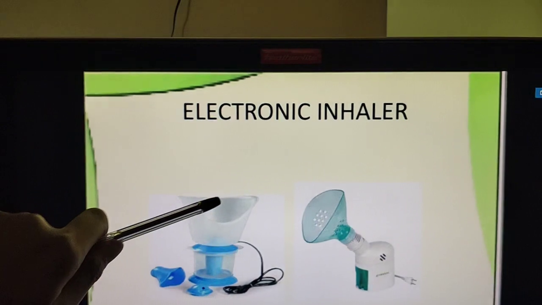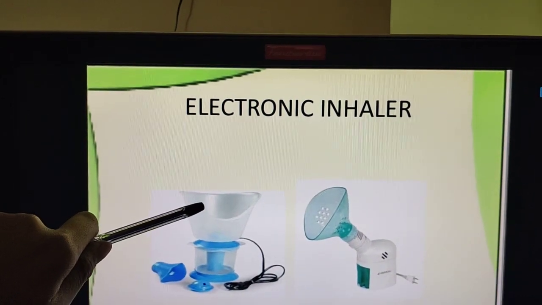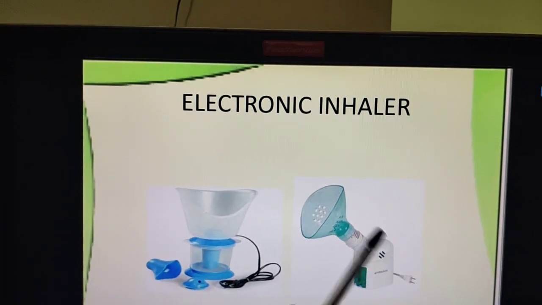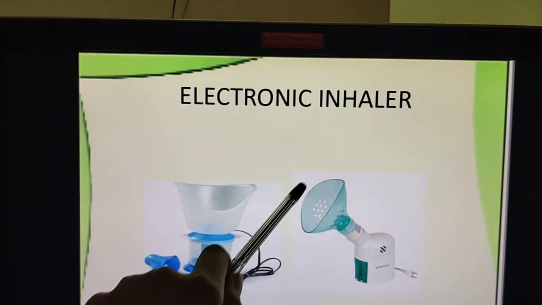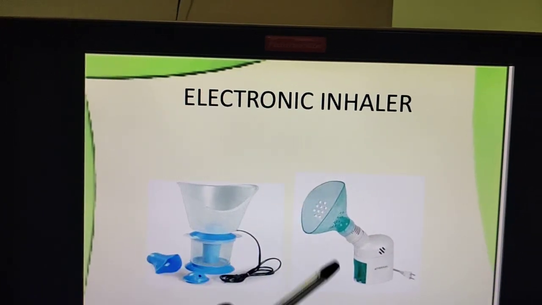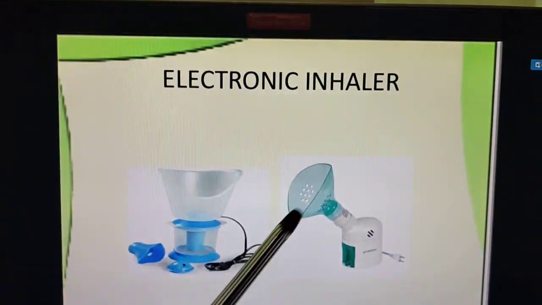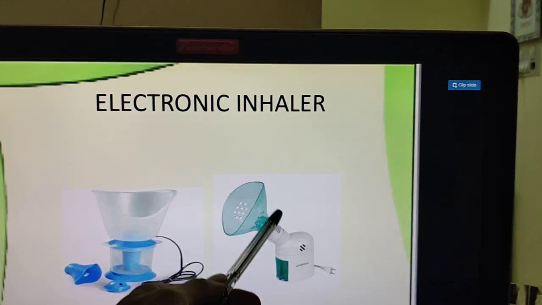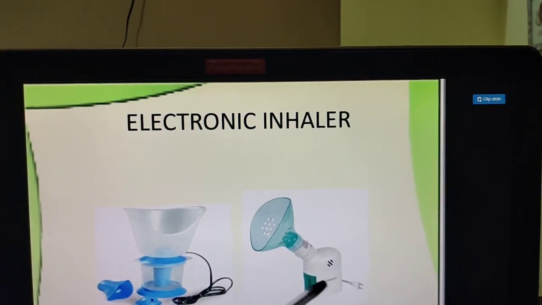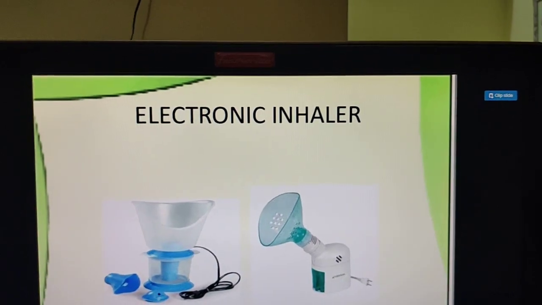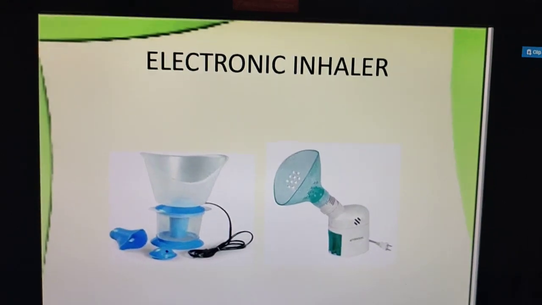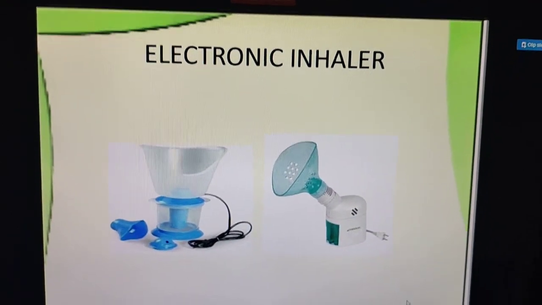Just place the patient's face here. Okay, this is one type. Just attach the mouthpiece here. Instruct the patient to keep her lips and chin here, nose also, and she just has to inhale the moist vapors. Simple, right?